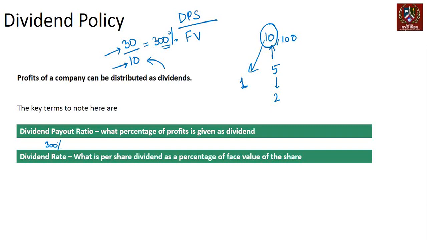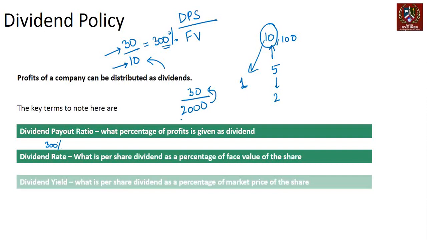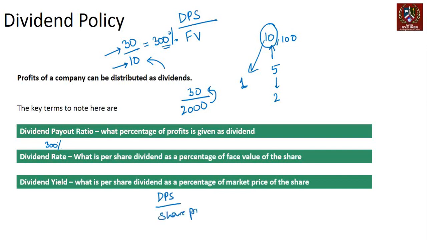If you're buying the share for 2000 rupees, you should be considering your return on 2000 rupees, correct? And that is what brings us to the third point, which is the per share dividend, DPS, divided by the share price. So if you buy the share today at 2000, that's 1.5%. What is the return that you're making in the form of dividends is what is called the dividend yield. Remember, they're all three different numbers being calculated from the same set of data.